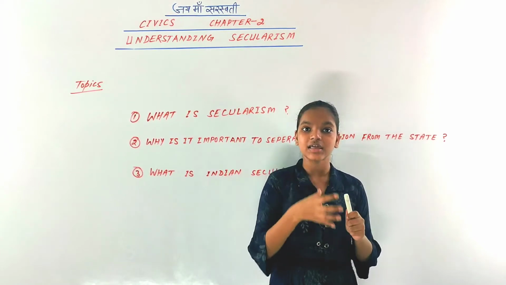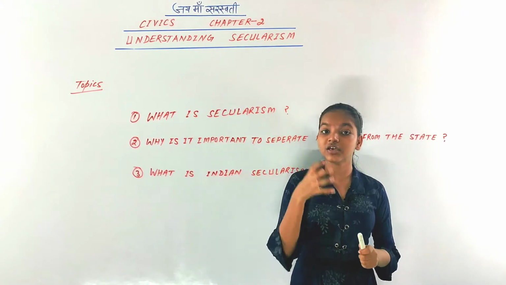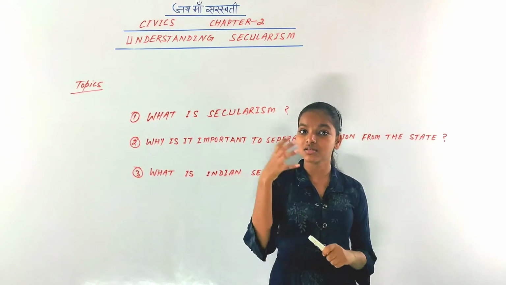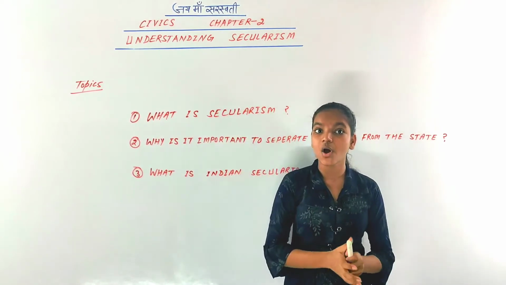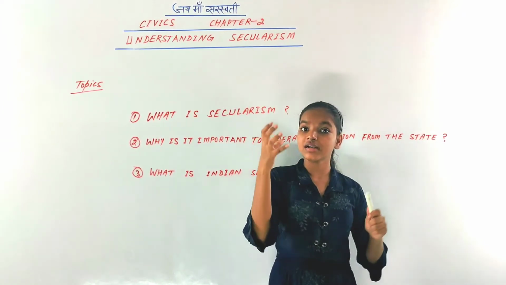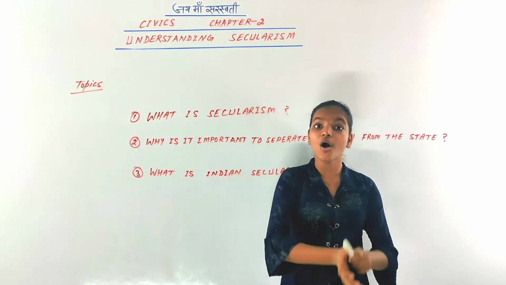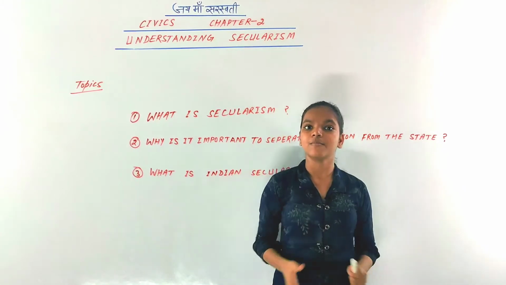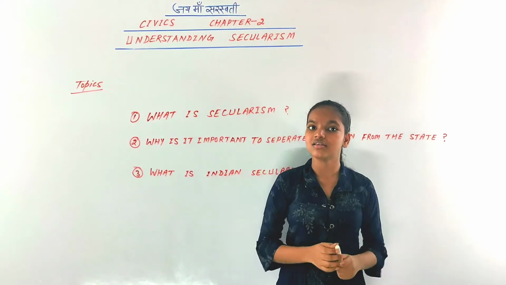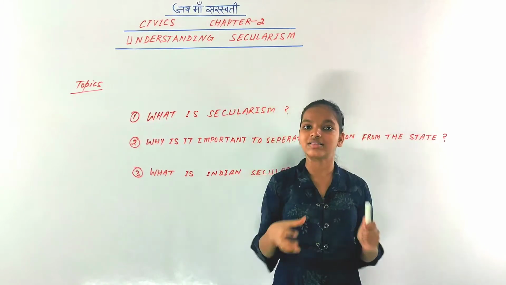And this discrimination can be carried out so easily if the recognition of the power of the state has been given to the majority, then definitely they would dominate the minority. That means if the state has given all the official power to the majority, who are discriminating against the minority, then there would be much discrimination on a large scale. So in this chapter we will discuss this. In India, is there any kind of this discrimination? We will discuss all these things.